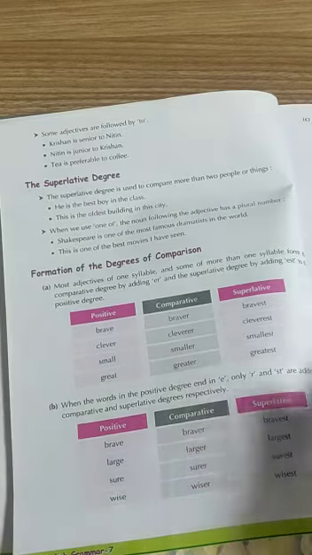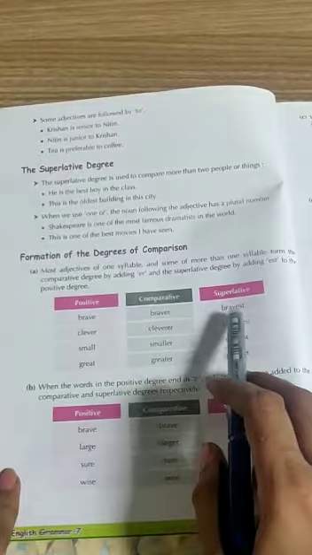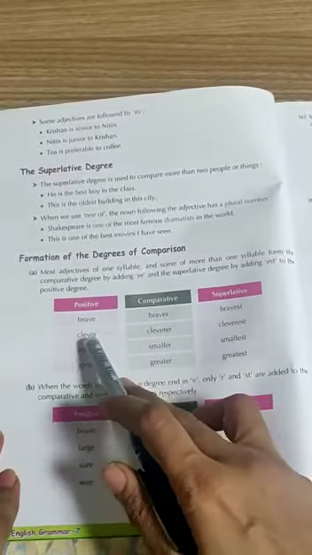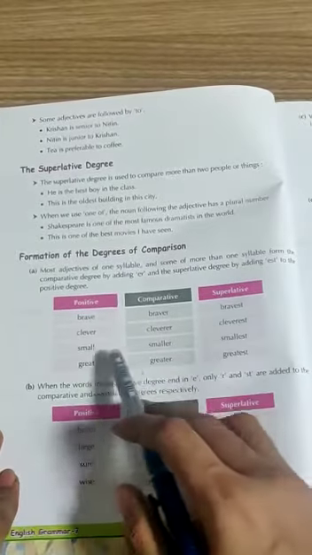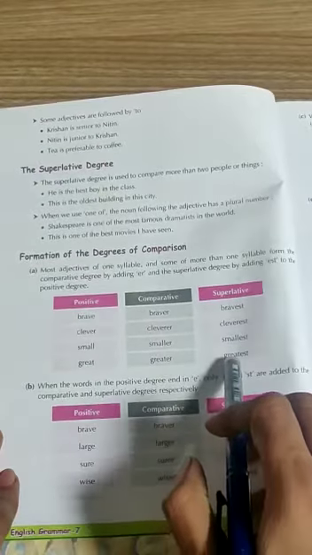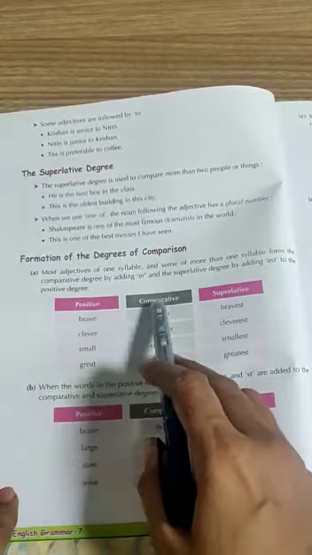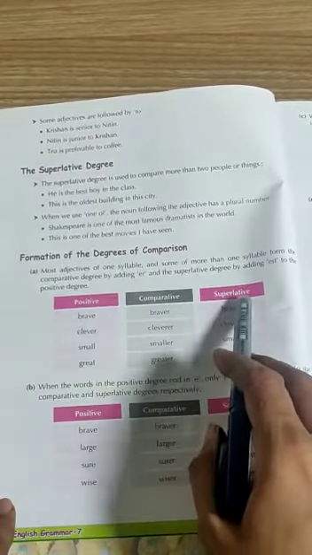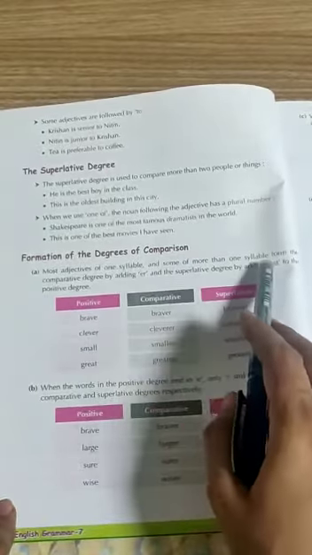So look here. Let's read the example. Brave, braver, bravest. Clever, cleverer, cleverest. Small, smaller, smallest. Great, greater, greatest. One vowel sound. Positive degree, comparative degree, superlative degree. There is one or more than one syllable.